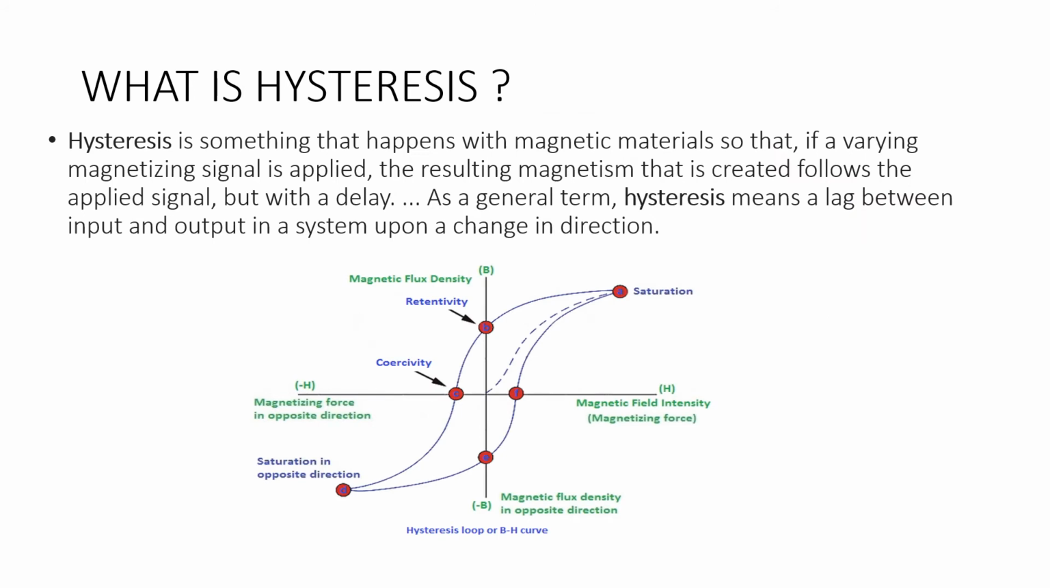What is hysteresis? Hysteresis, as a general term, is a lag between the input and output in a system upon change in direction. That is, if the direction of a magnetic material is changed, there will be a lag in the value that is being measured. Hysteresis happens with a magnetic material so that if a varying magnetic signal is applied, the resulting magnetism that is created follows the applied signal but with a delay.